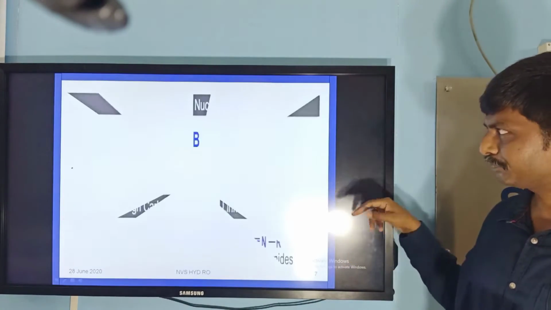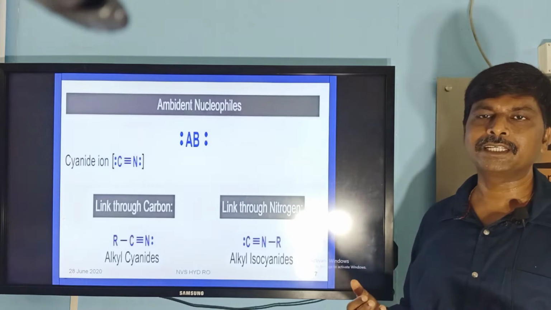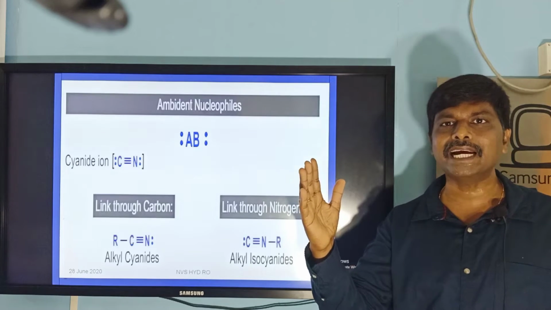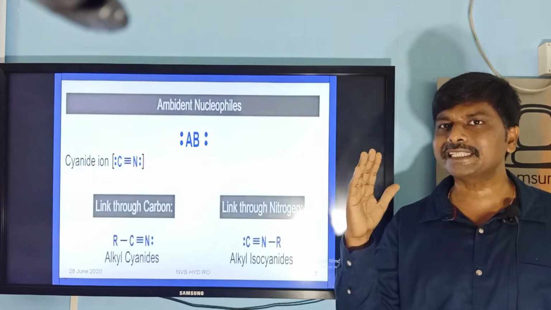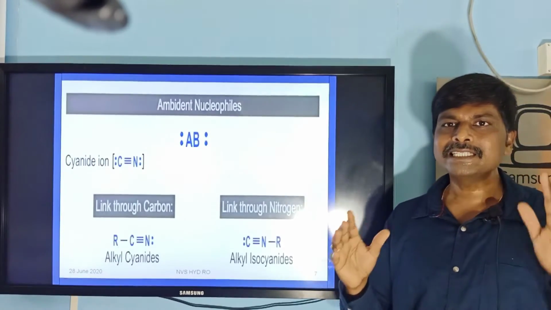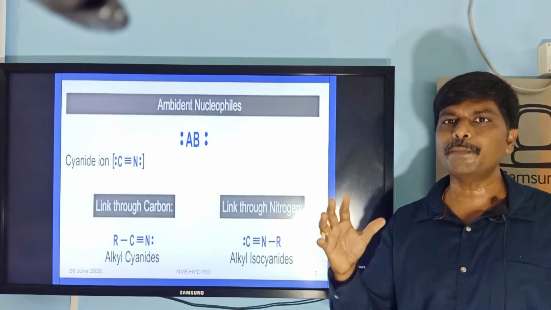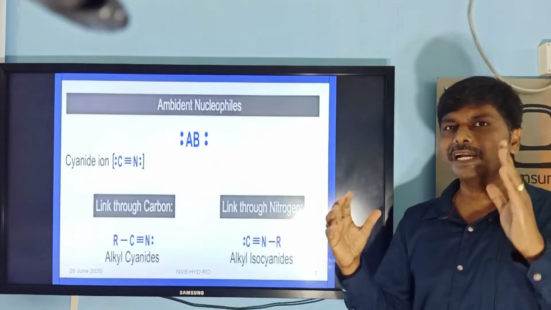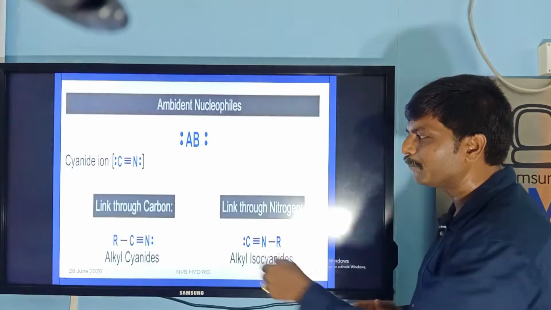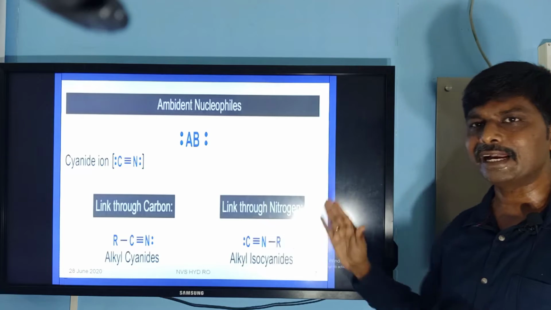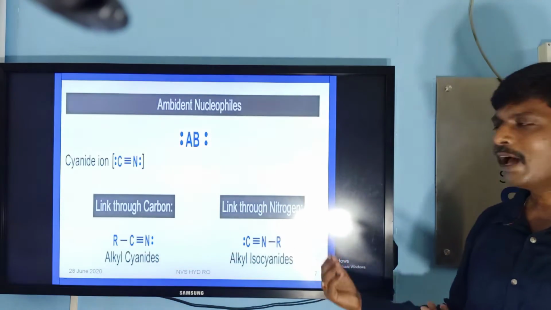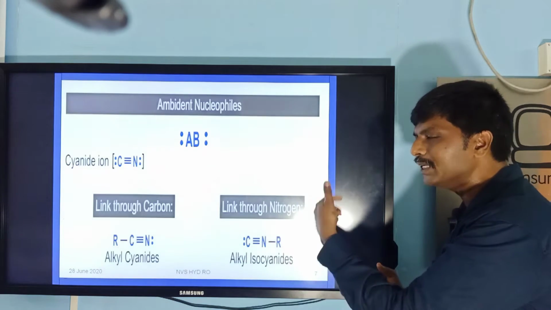Now you can take ambident nucleophiles. These are one type of nucleophiles in which two atoms contain lone pairs, but at the same time only one atom can donate electrons. You can take cyanide. In the cyanide ion, C contains a lone pair, nitrogen contains a lone pair, but at the same time only one atom can donate its lone pair to the other atom. Take the first example, RCN. Here the donor atom is carbon. It is called cyanide. In the second one, RNC, here the donor atom is nitrogen.